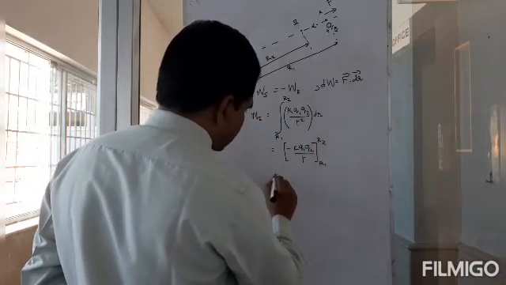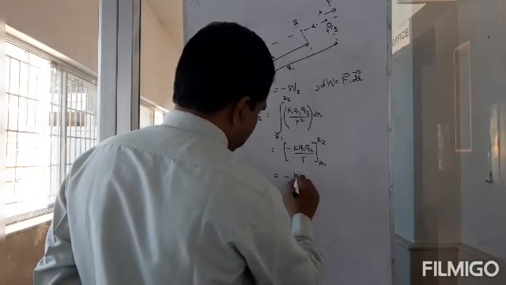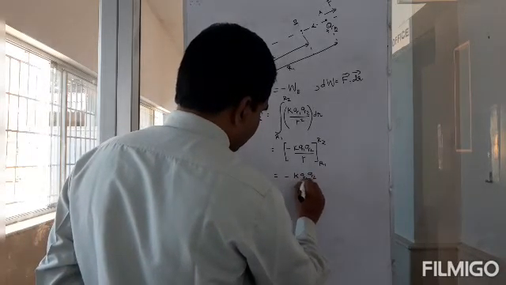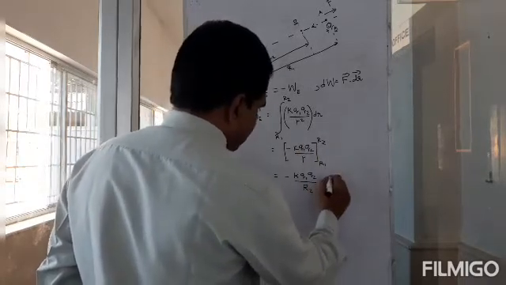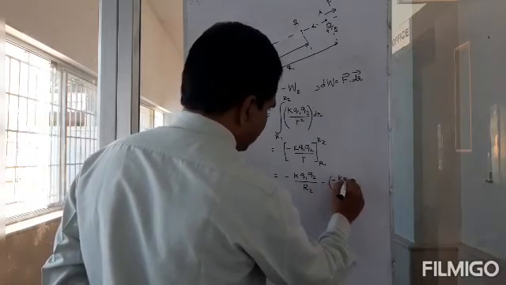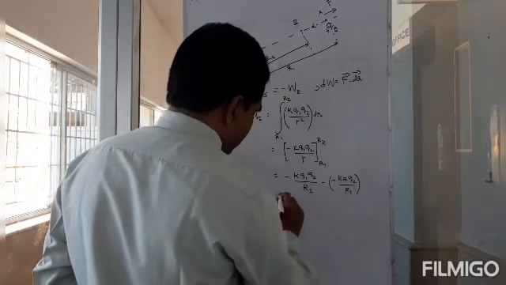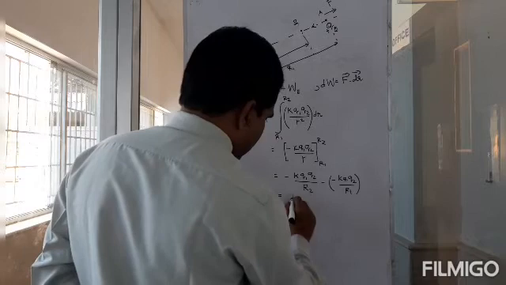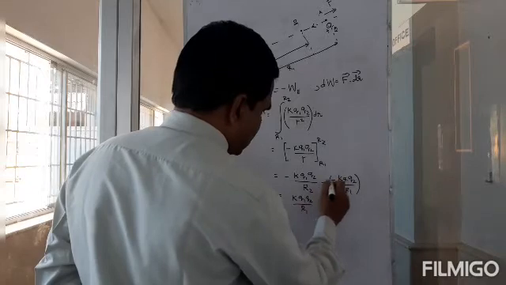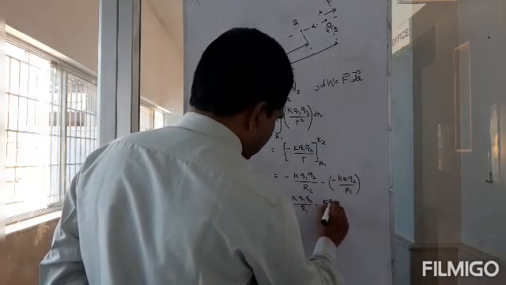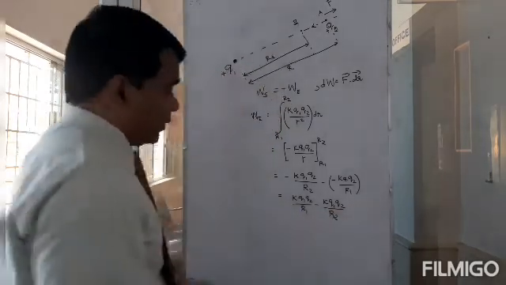When I apply the limits, first I'll apply the upper limit r2, so that will give me minus k q1 q2 by r2, then minus of minus k q1 q2 by r1. Okay. So this should give me k q1 q2 by r1, because this will become plus, and minus k q1 q2 by r2.